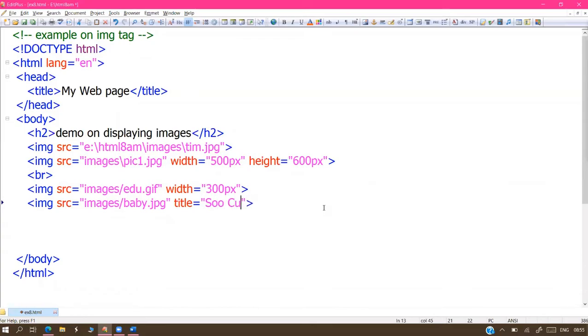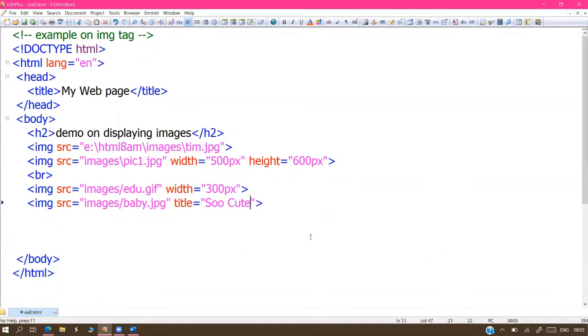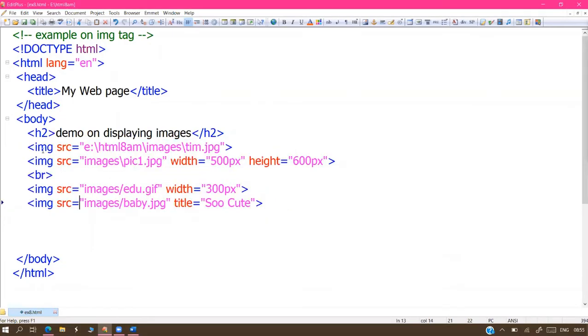Sir, I have a small doubt. Sir, n number of images are there. Are we using n number of image tags, or is there any alternative? No alternative, madam. You have to use the same tag multiple times. However many images you want to display, that number of times the image tag should be repeated.